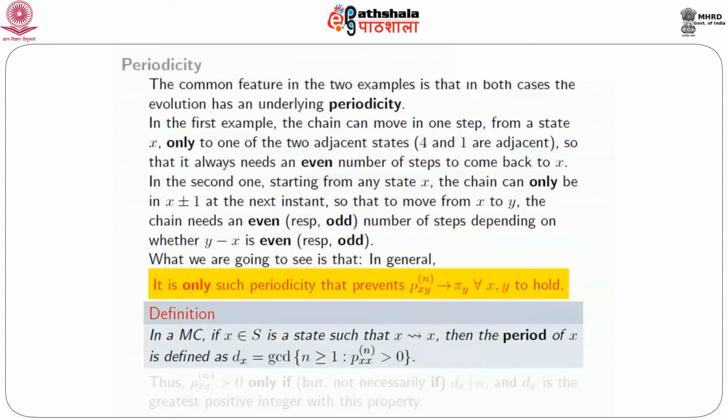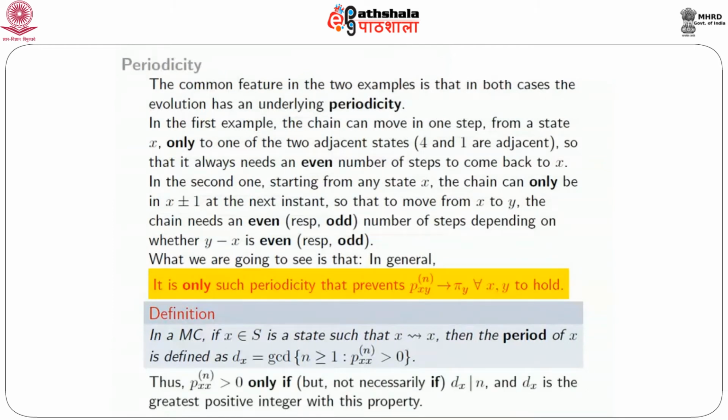So the definition means that any n for which P_xx^n is positive has to be a multiple of d_x, because d_x is the GCD of that set of n's. So P_xx^n is positive only if, but of course not necessarily if, d_x divides n, and d_x is the greatest positive integer with this property. Okay, so this is the definition of the period of a state x, modulo the condition that x is a state which leads to itself.